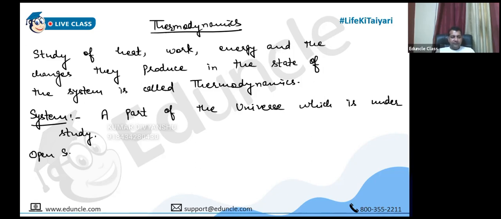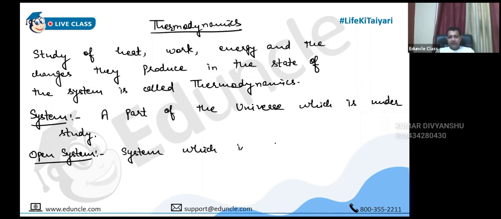Open system. So there are various kinds of systems. Open means in which we can add something. You can add some matter or you can take out something from that system. And obviously heat will also come out of that system. And heat can also enter into that system if that is cold with respect to its surroundings. So when both matter and heat can be exchanged between the system and the surroundings, then that system is called open system. The system which is capable of exchanging